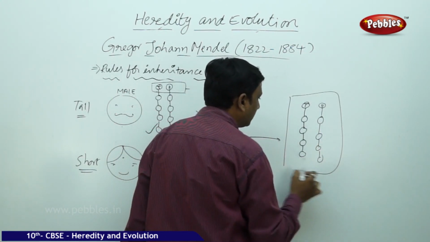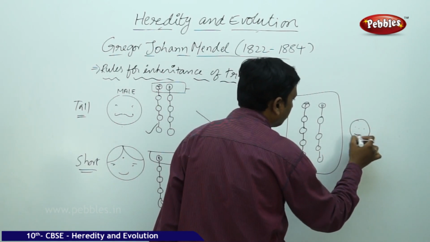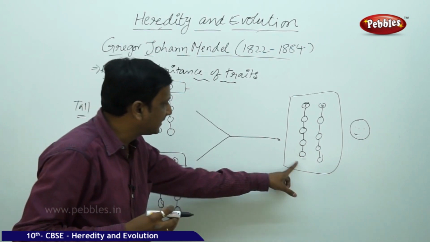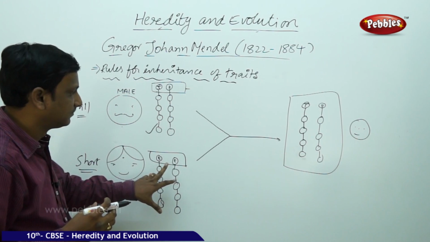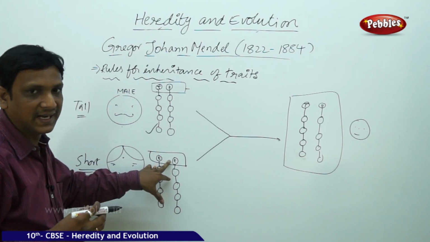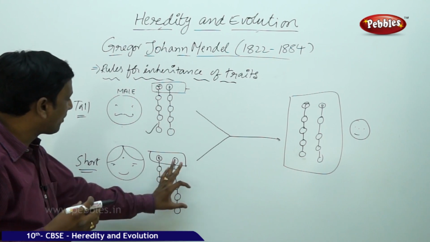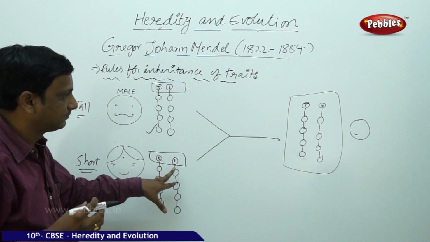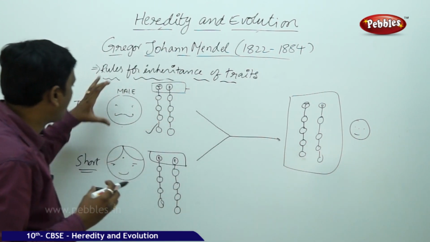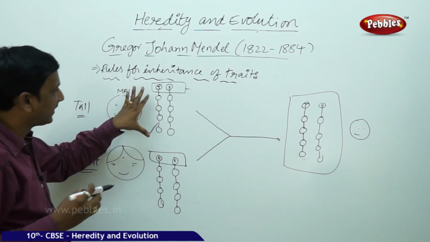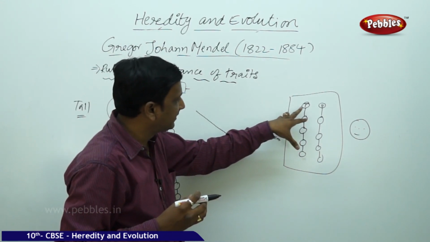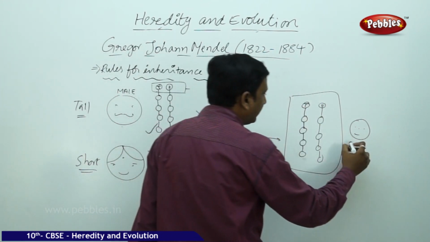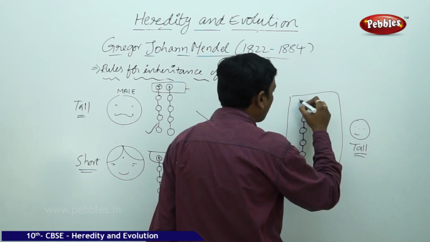So here, how will the boy be, tall or short? He has got a set of genes. From the mother, the gene determining the height is short. From the father, the gene determining the height is tall. So in this case the boy is tall, because tall is a dominant character.